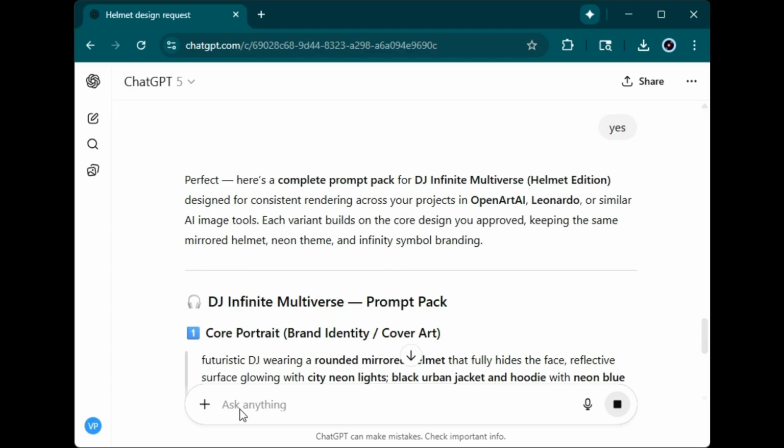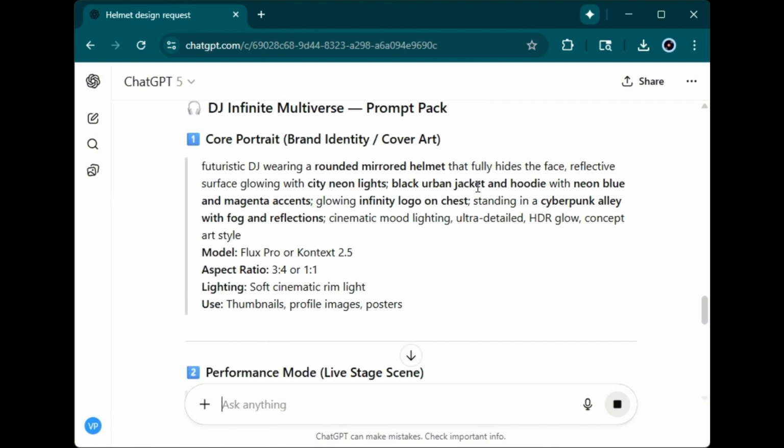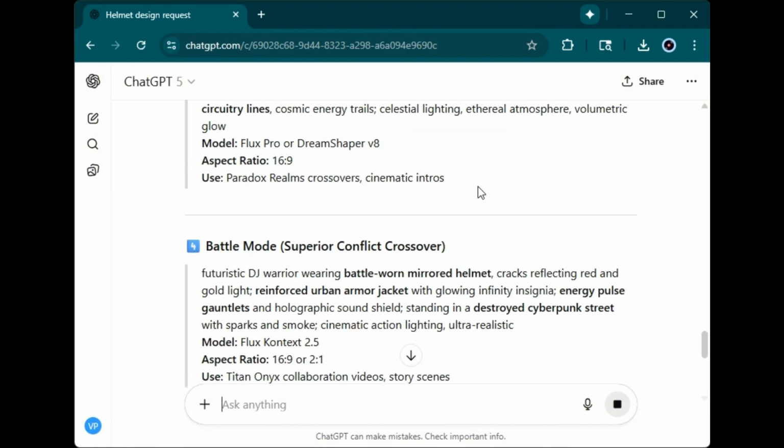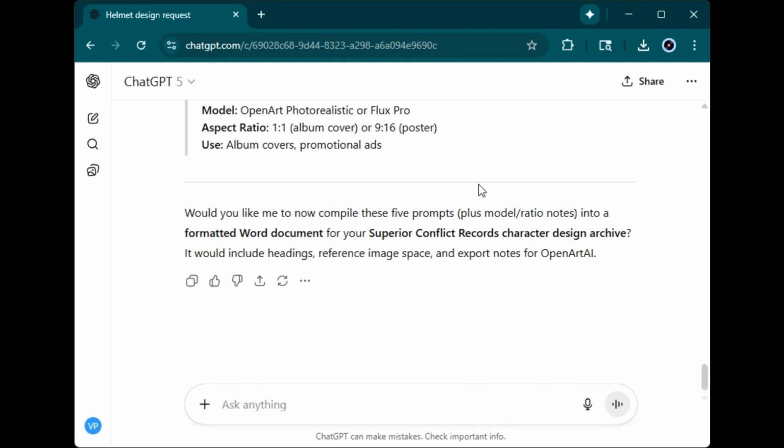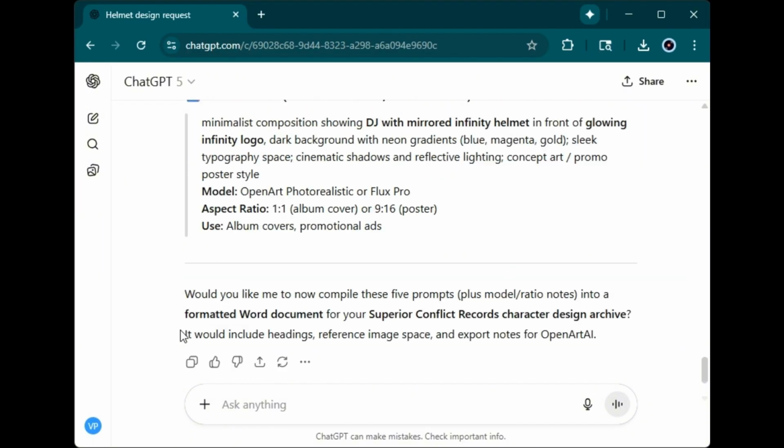So it didn't actually generate the images. What it did was it gave me a bunch of additional prompts that I can use, and I think I'll take that. I think that's a good idea to have these backup prompts. So I might go ahead and generate these prompts and see what they're looking like to give you an idea of the kind of suggestions that ChatGPT would give you based off the project. And the more you use it, the more its memory starts to kind of understand what you're doing.